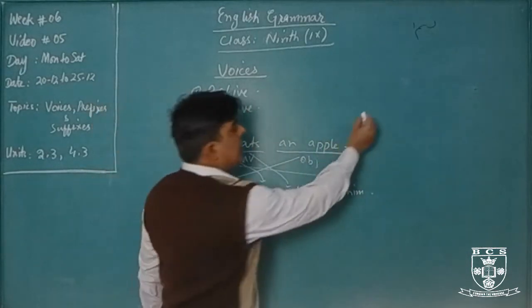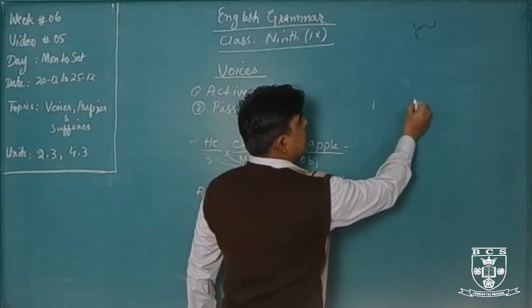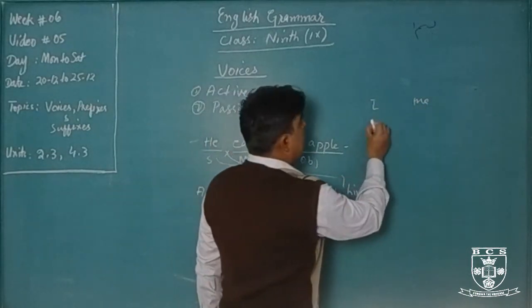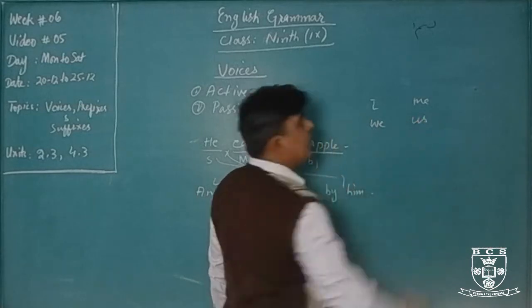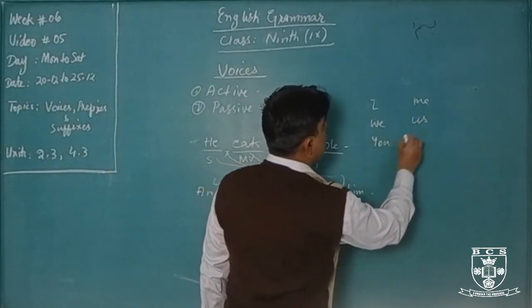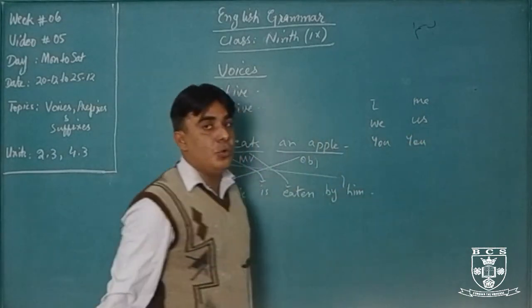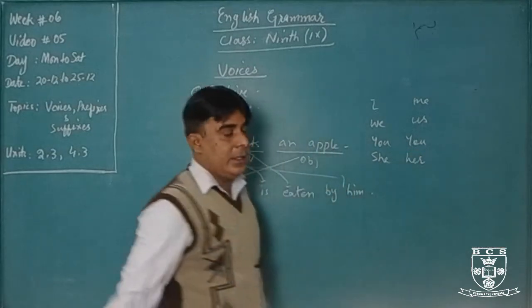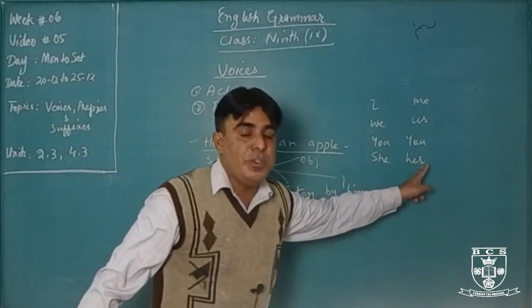Okay, these are the subjective case, these are the objective case. I will be me. We will be changed into us. You will be the same, you. She, her.